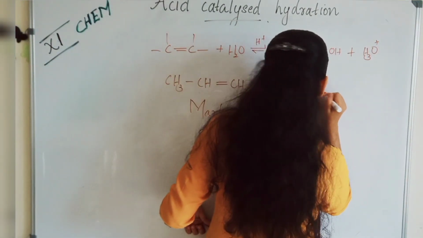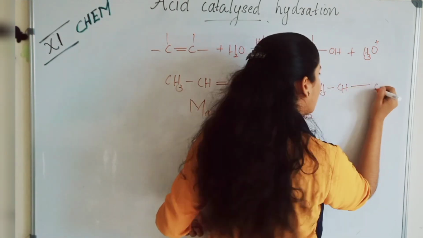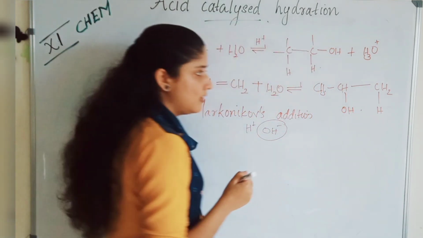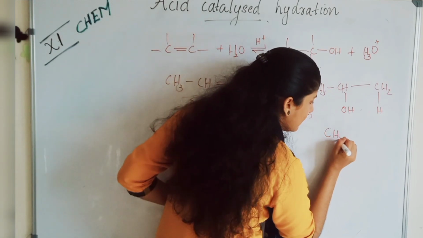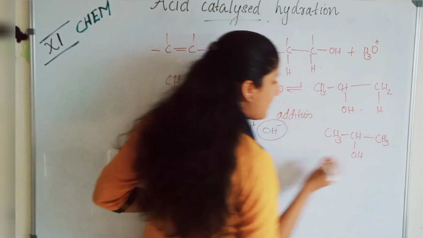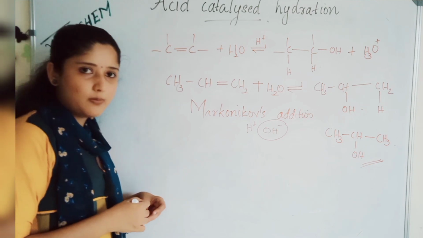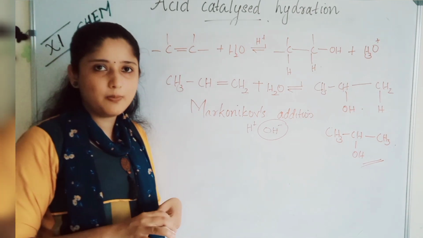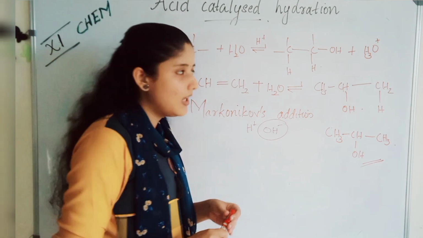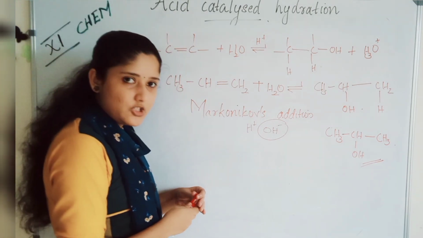Look, CH3, CH, single bond CH2. Here one hydrogen adds and here OH adds. This is the product, CH3, CHOH, CH3. This is the product alcohol. This is acid catalyzed hydration. There were mainly three steps. First is the protonation step. Next step is the nucleophilic attack with H2O, and the next step is the deprotonation. And this addition happens according to the Markovnikov addition rule.